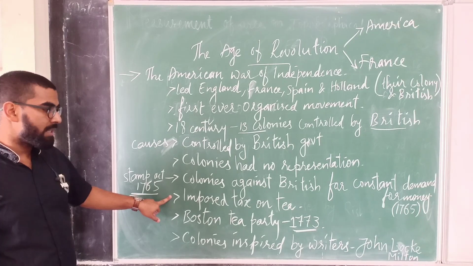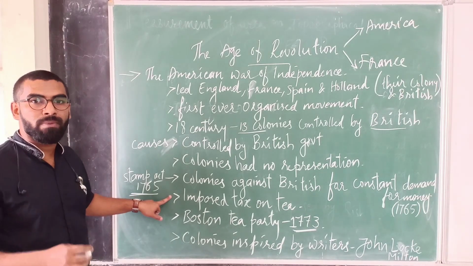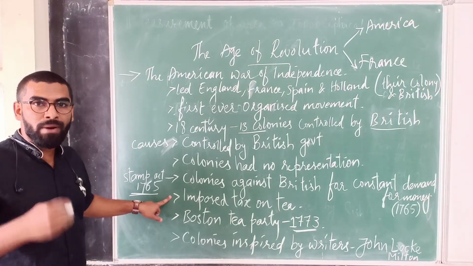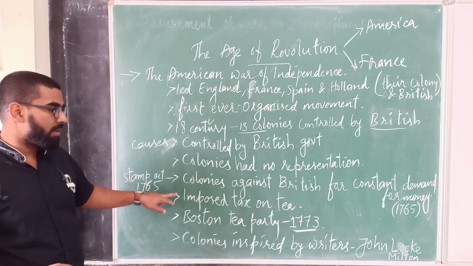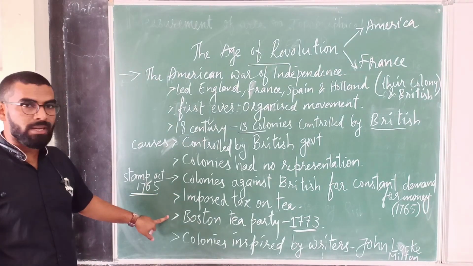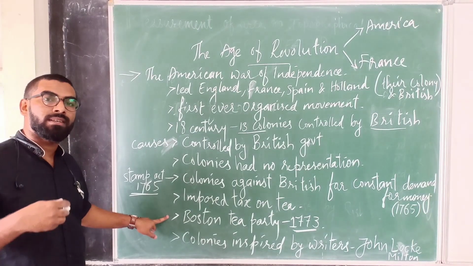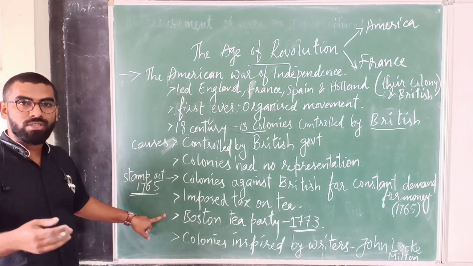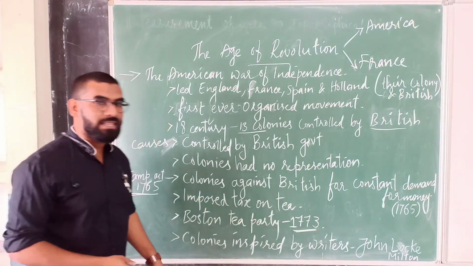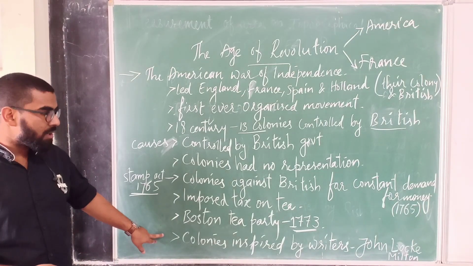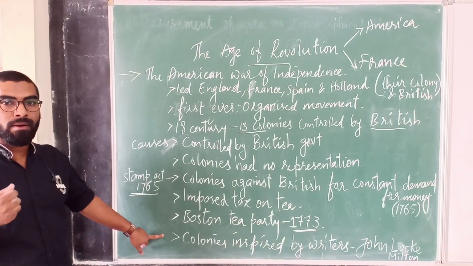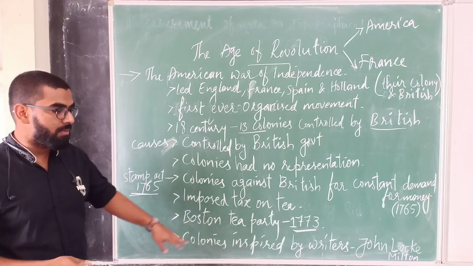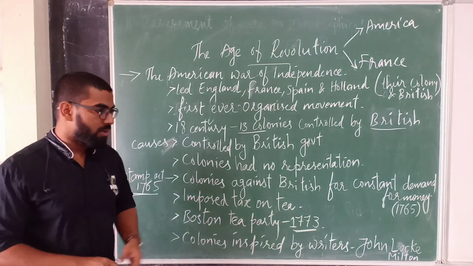Next, they imposed the tax on tea. The British thought that people would not leave this place, so they could increase the price of all products, even tea. At the Boston Tea Party, a group of people came and, instead of buying the tea, dumped all the tea products into the sea. That incident occurred in 1773. And instead of getting support from the British government, the colonies got inspiration from writers like John Locke and John Milton.